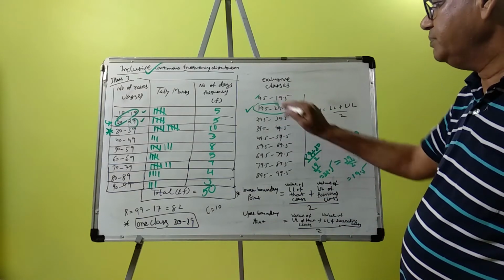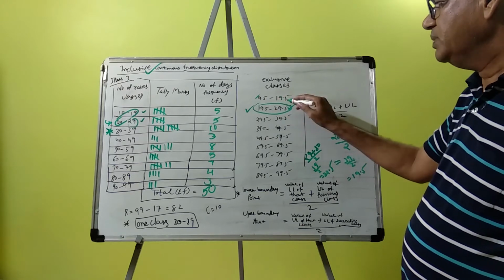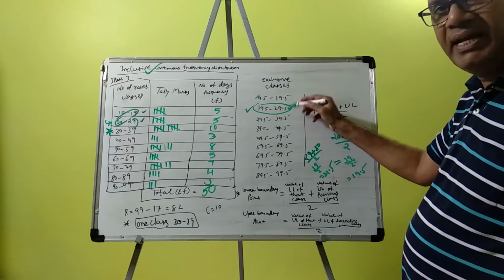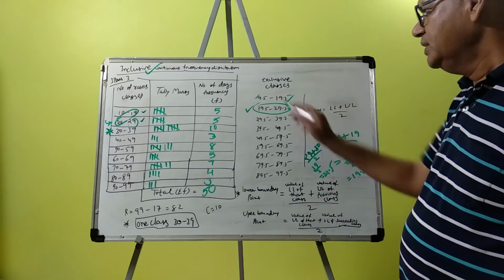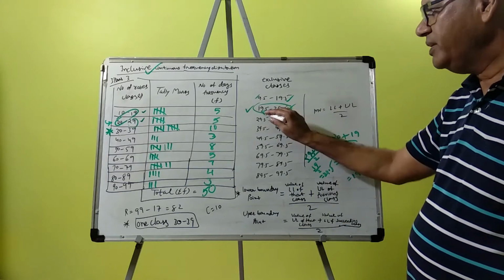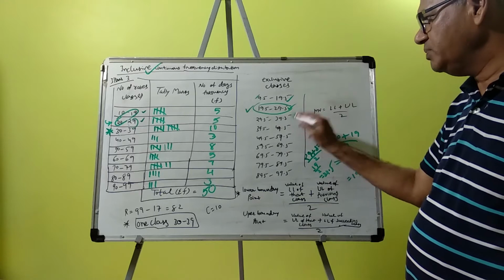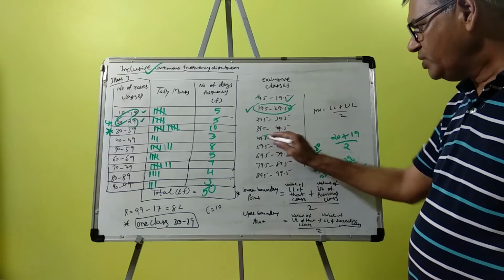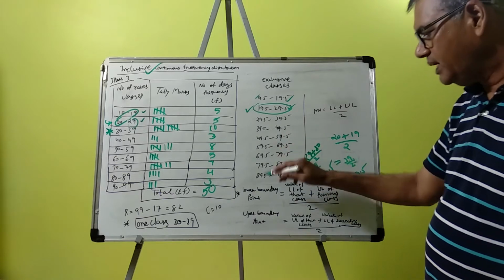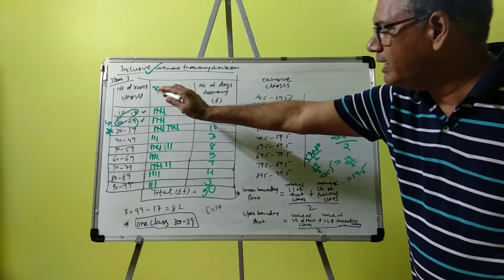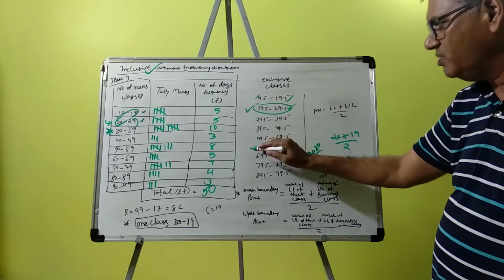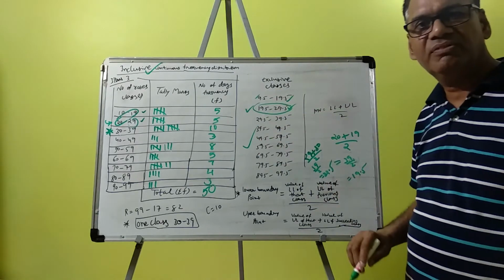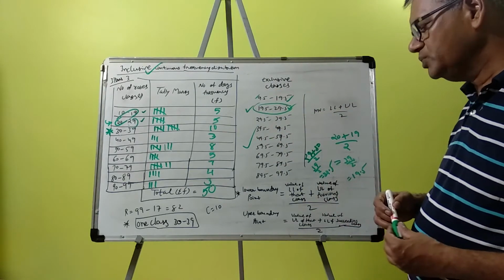19.5 minus 10 is 9.5. 9.5 plus 10 is 19.5, and 19.5 plus 10 is 29.5. So 9.5 to 19.5, 19.5 to 29.5, 29.5 to 39.5, 39.5 to 49.5, 49.5 to 59.5, and so on. So this inclusive class is converted into an exclusive class.